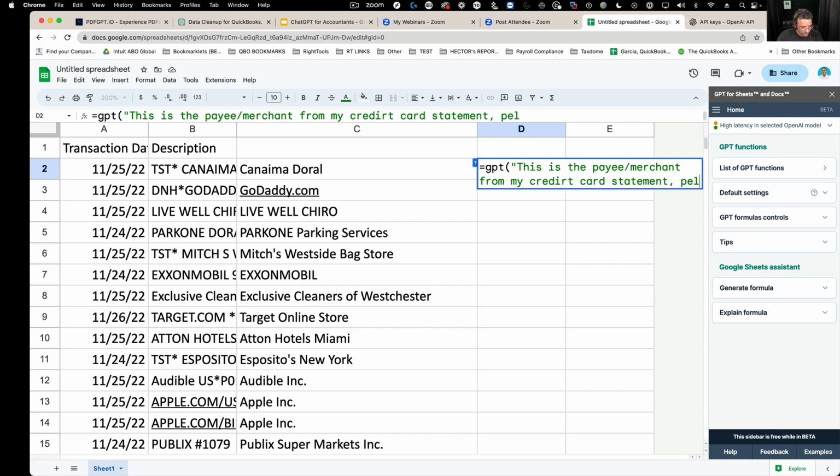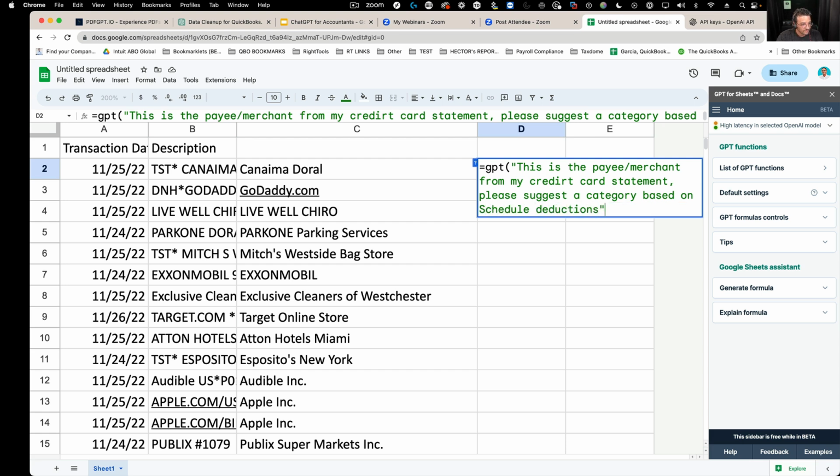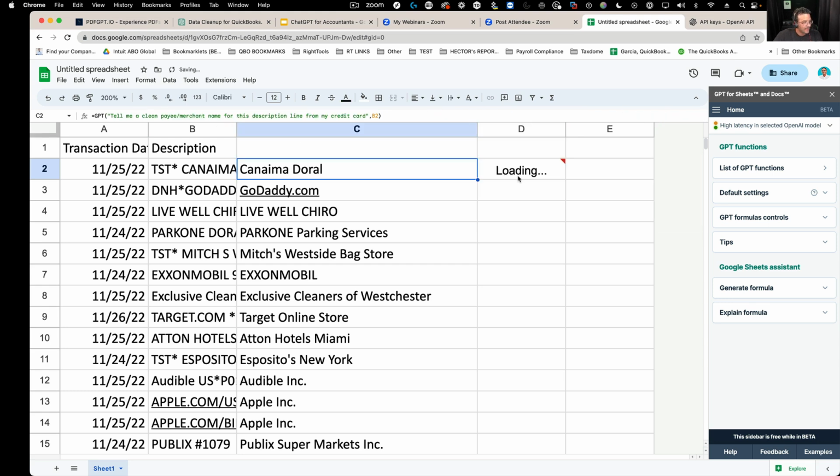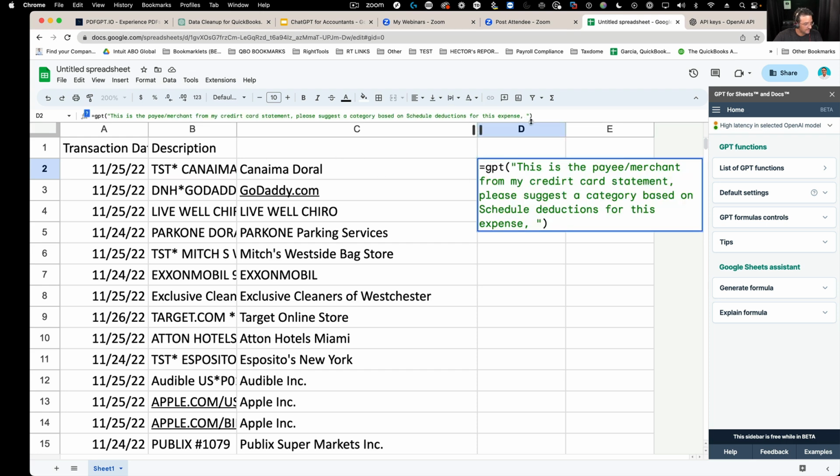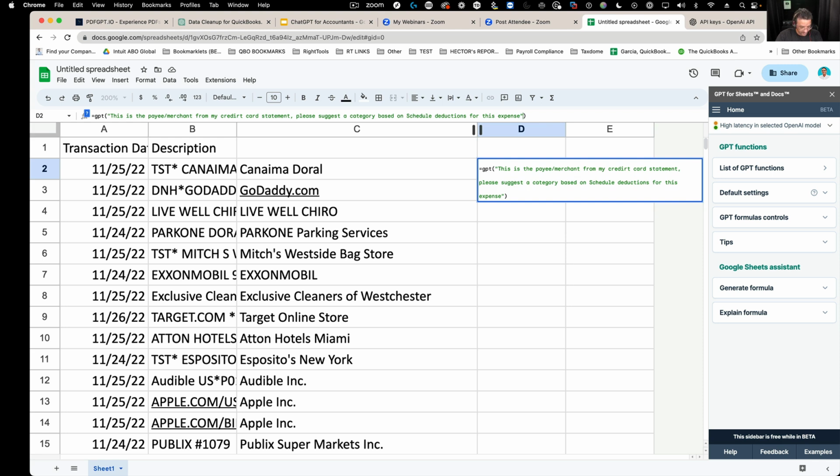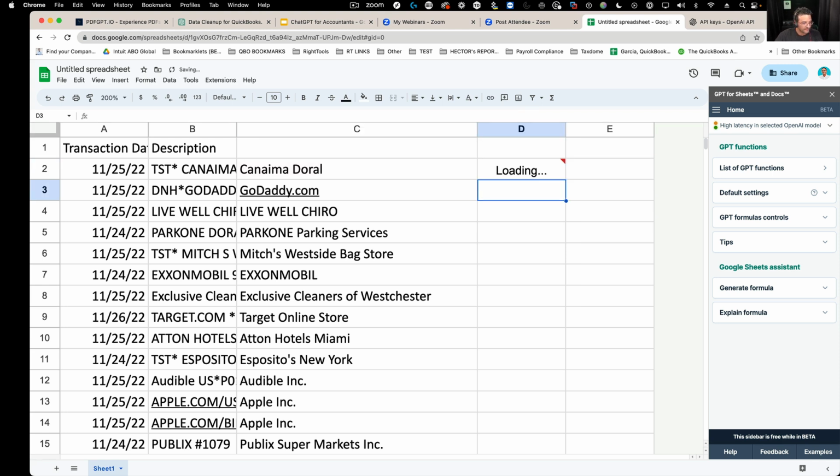Please suggest a category based on Schedule C deductions for this expense, something like that. Okay, and then I'll put comma and add that in there. Hold on, the formula is not right. Let me close the quote there, comma, and then do this, and then press enter.